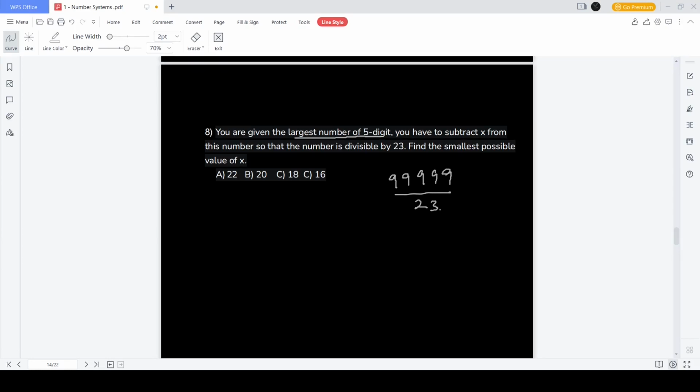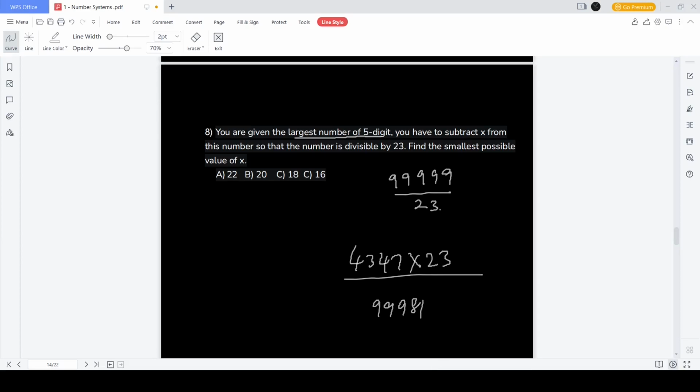It goes 4347 times perfectly. So we multiply that number by 23. So we get 4347 into 23 as the closest value to the biggest number. So we get this as 99981.